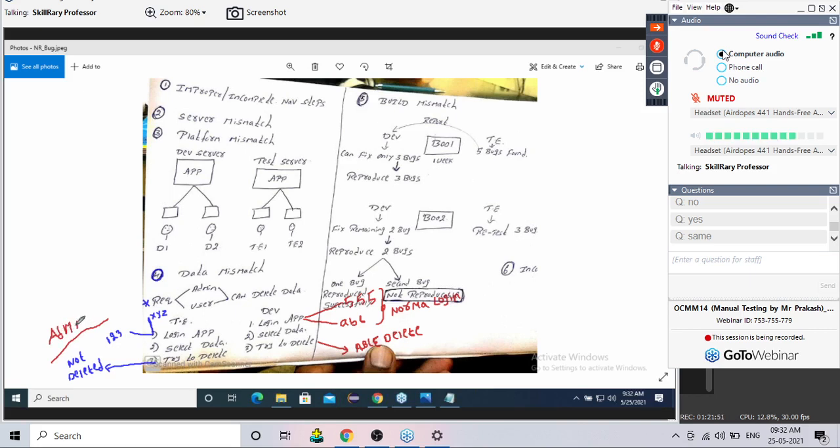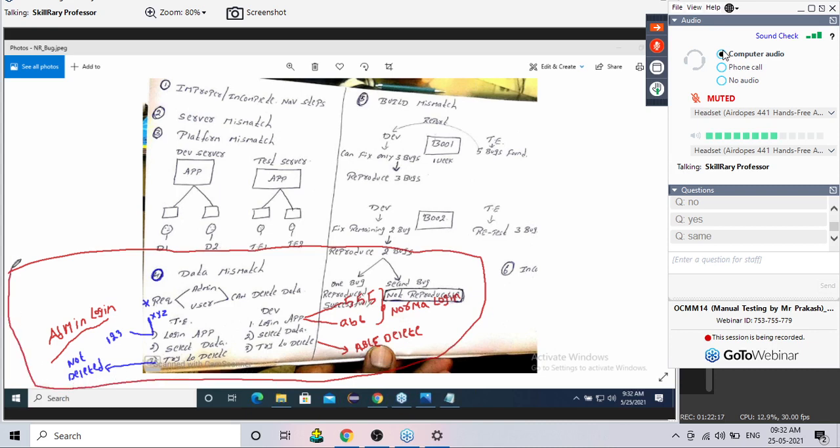Means the data whatever you are using is different from whatever data used by the developer. Data used by test engineer is different from data used by the developer. Correct? Now my question, this we call it as a data mismatch. Test engineer is using different set of data for testing. Developer is using different set of data for reproducing. Whose mistake is this? Whose mistake?